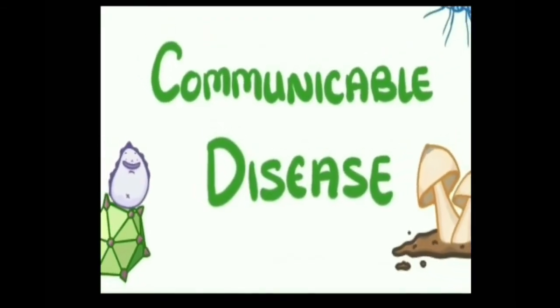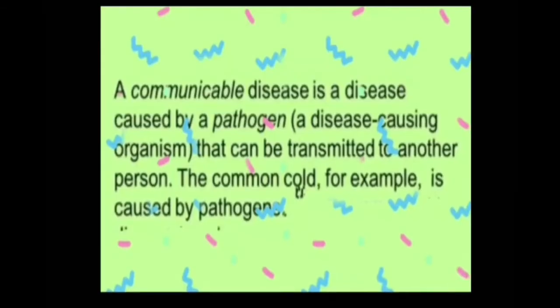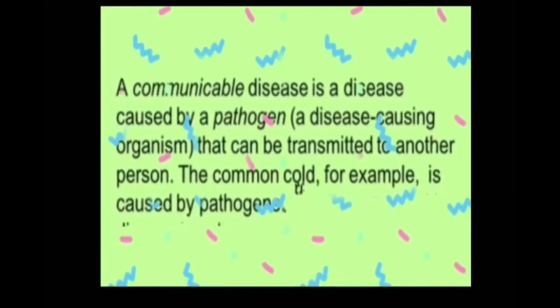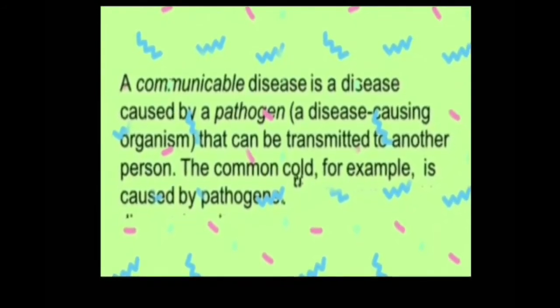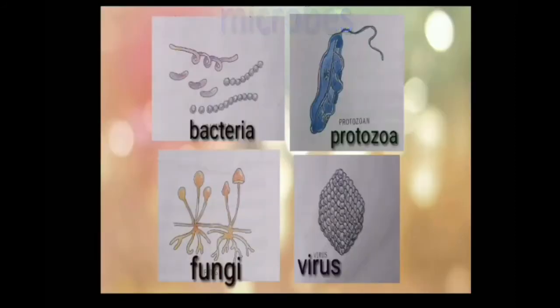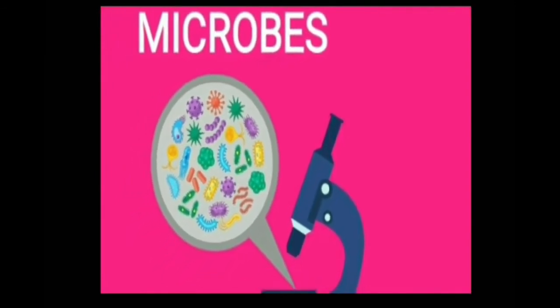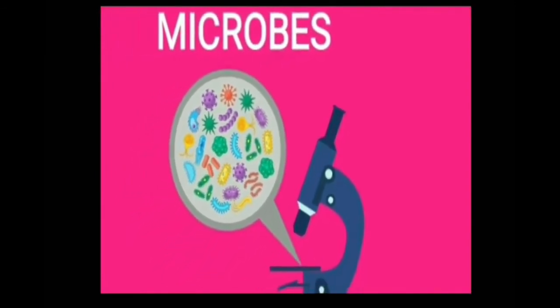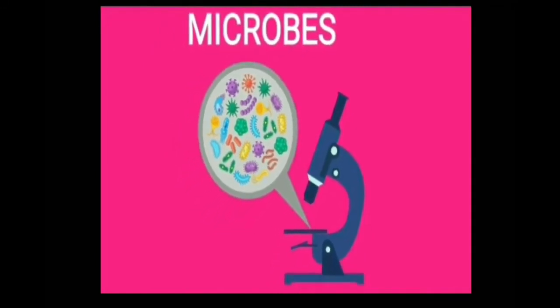Now, we are going to study communicable diseases. Communicable diseases are those diseases which spread from one person to another. They can spread by various agents like microbes, which include bacteria, virus, fungi, protozoa. Microbes is the other name for germs. Microbes are organisms which cannot be seen with the naked eye but can be seen through a microscope.